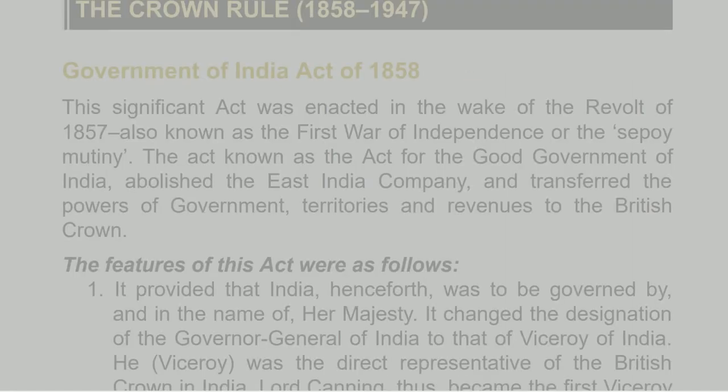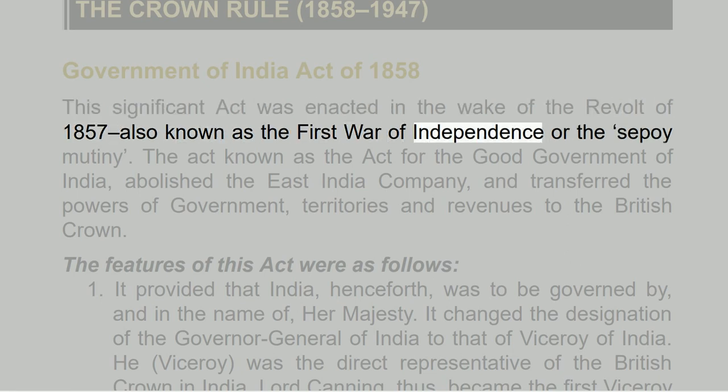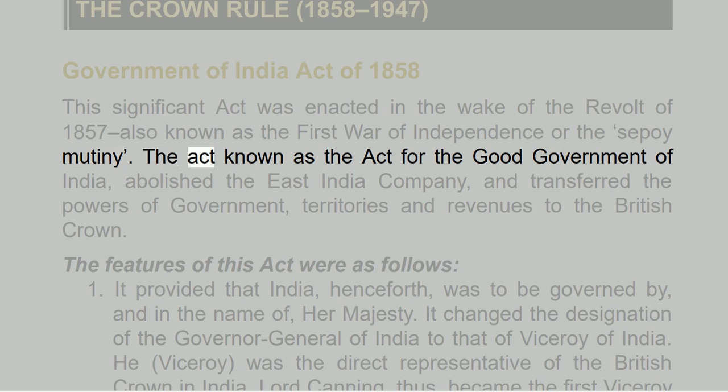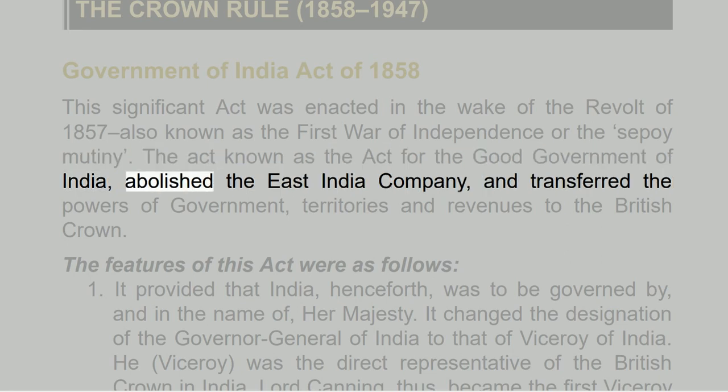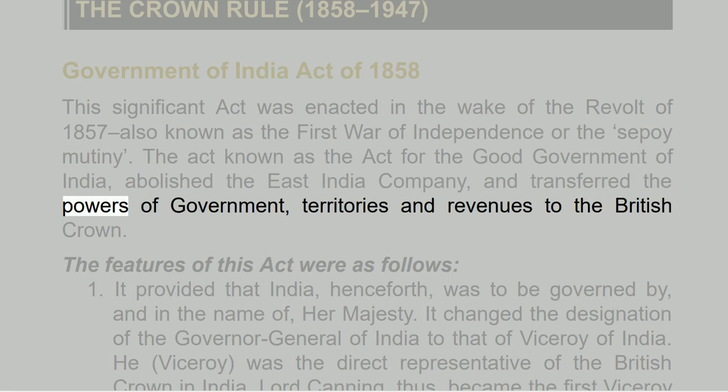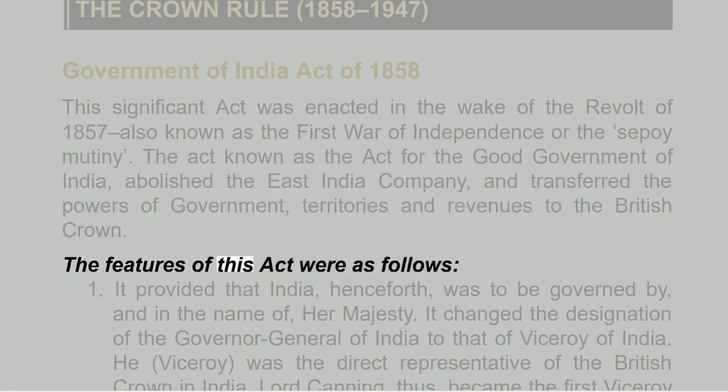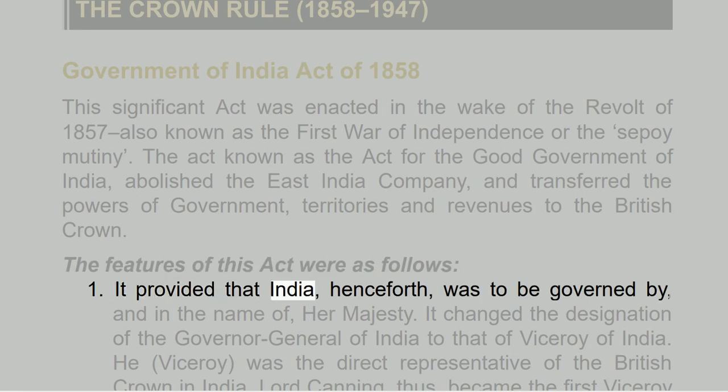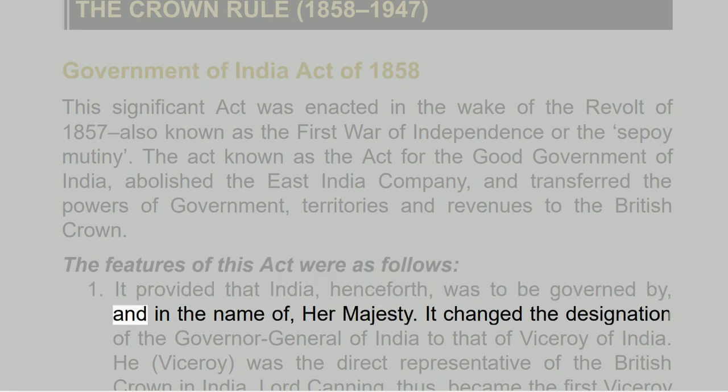The Crown Rule, 1858-1947. Government of India Act of 1858. This significant act was enacted in the wake of the revolt of 1857, also known as the First War of Independence or the Sepoy Mutiny. The act, known as the Act for the Good Government of India, abolished the East India Company and transferred the powers of government, territories and revenues to the British Crown. The features of this act were as follows. 1. It provided that India, henceforth, was to be governed by, and in the name of, Her Majesty.